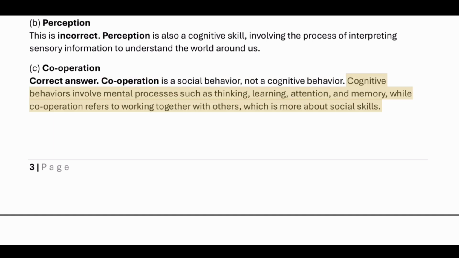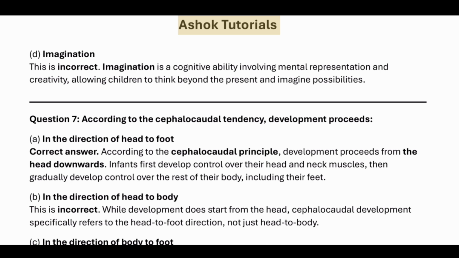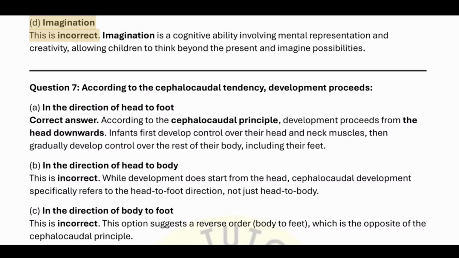Cognitive behaviors involve mental processes such as thinking, learning, attention, and memory, while cooperation refers to working together with others, which is more about social skills. D. Imagination. This is incorrect. Imagination is a cognitive ability involving mental representation and creativity, allowing children to think beyond the present and imagine possibilities.